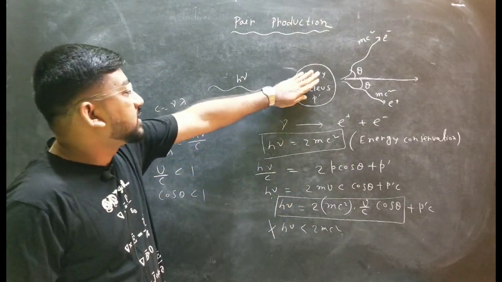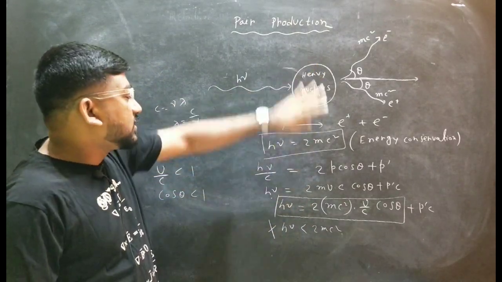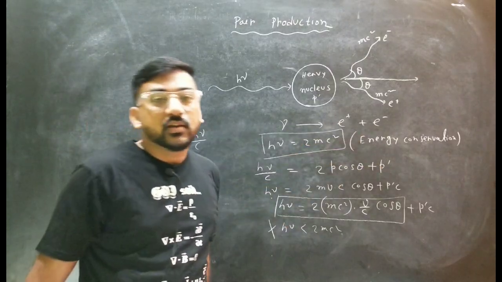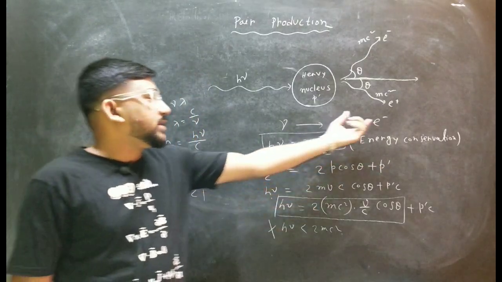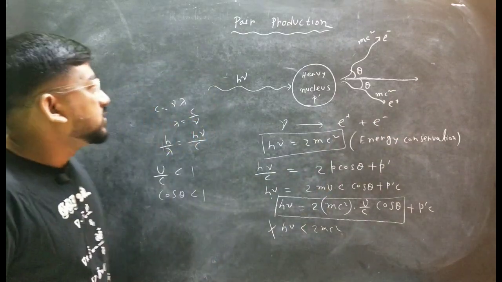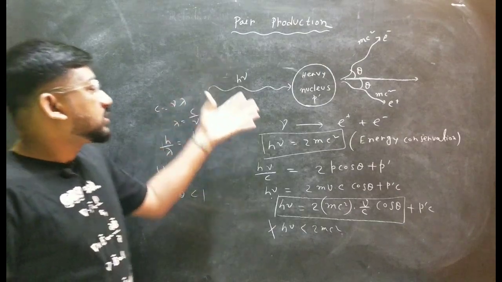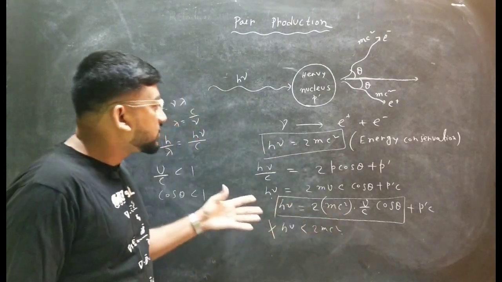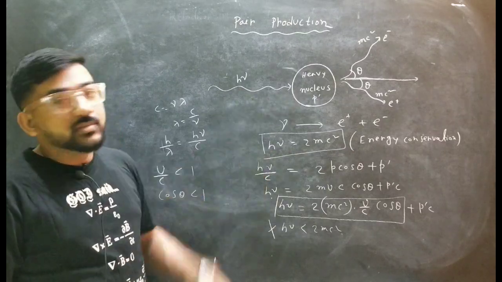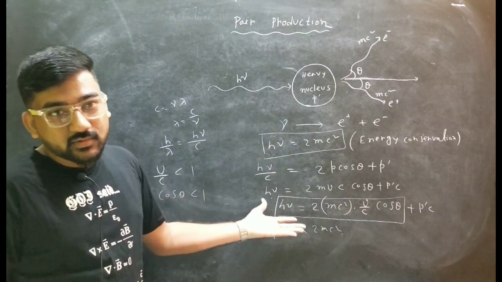If there is no heavy nucleus, there is no absorbing of momentum, then this phenomenon, that is, from a gamma photon an electron and positron cannot be produced. So this is something about pair production, and the most important question about pair production is why pair production cannot happen in the absence of a heavy nucleus, and this is the explanation that I have told you.